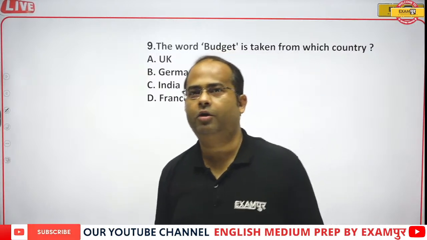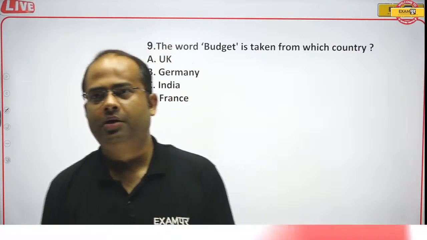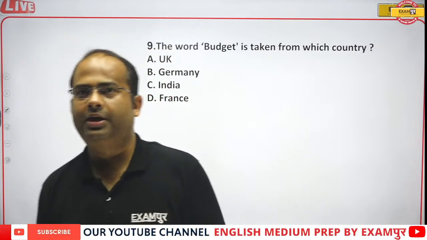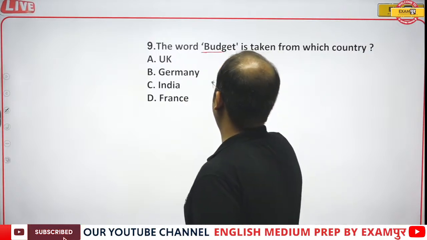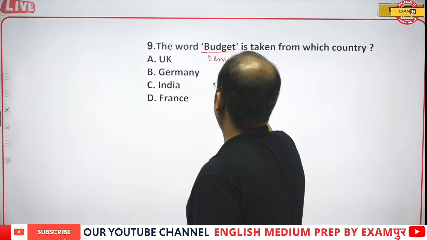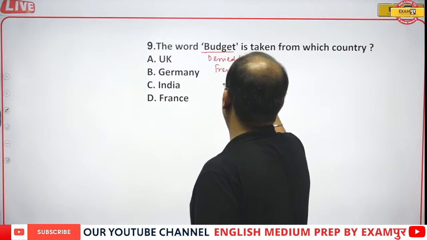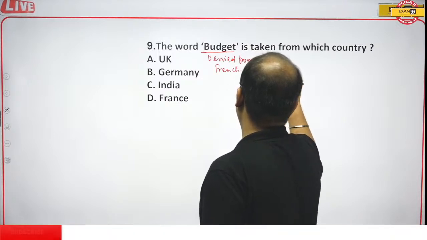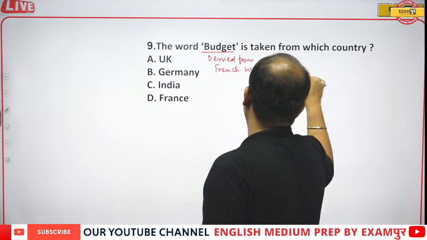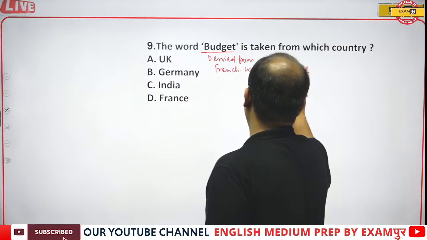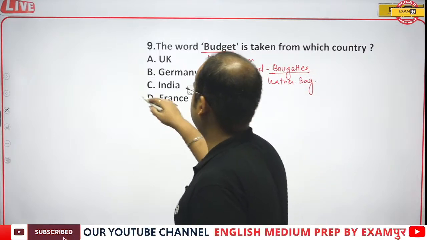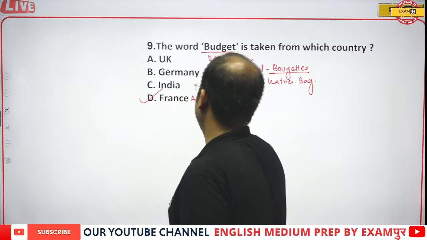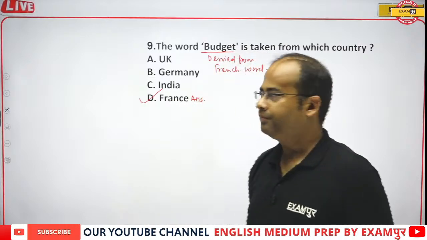Vijay is saying option D, that is France. Then Jivitha is also saying France, Kashi is saying India. So it is not an Indian word, guys. The word budget is derived from the French word bougette, which means leather bag.